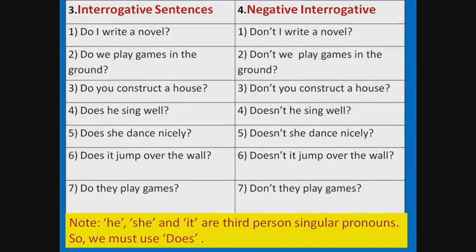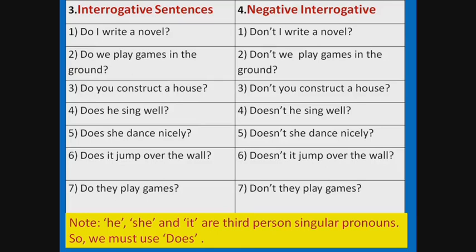Interrogative sentences. Do I write a novel? Do we play games in the ground? Do you construct a house? Does he sing well? Does she dance nicely? Does it jump over the wall? Do they play games? Negative interrogative sentences. Don't I write a novel? Don't we play games in the ground? Don't you construct a house? Doesn't he sing well? Doesn't she dance nicely?